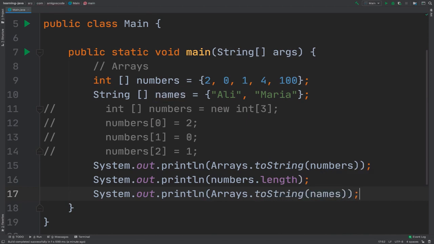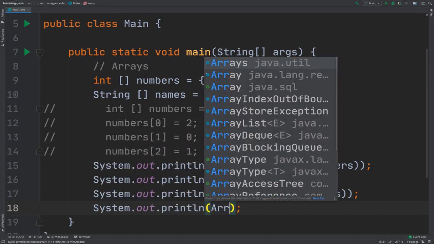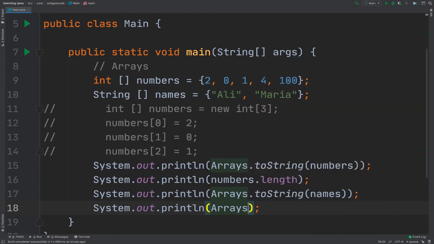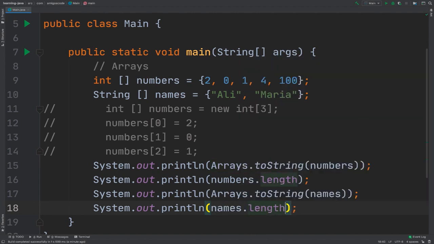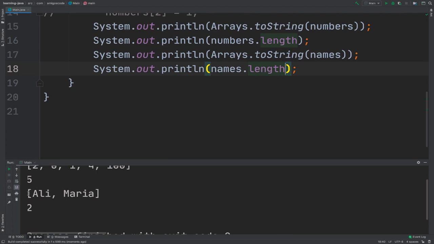Let me also print the actual size. So sout, and then, oh actually not Arrays, but the actual names dot and then length. If I run the program, you can see that this array this time only contains Ali and Maria, and the size is 2. So there we go.